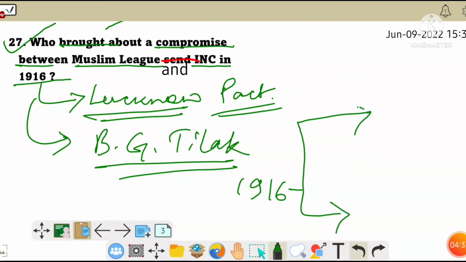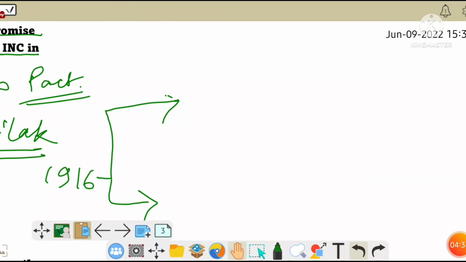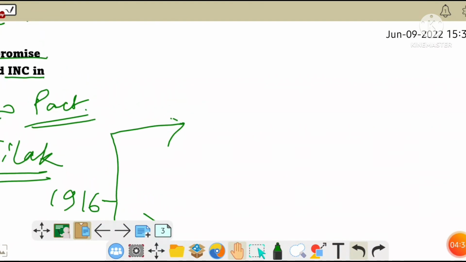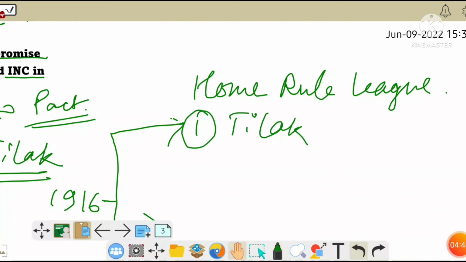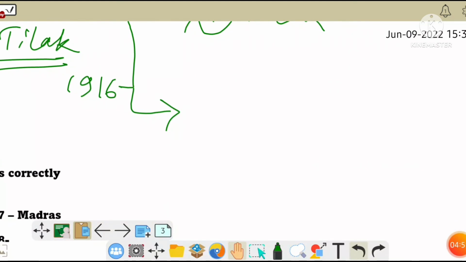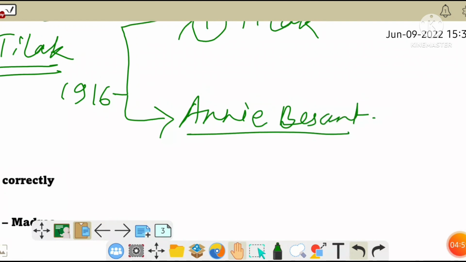In the year 1916, two Home Rule Leagues were established, one by Bal Gangadhar Tilak and another by Mrs. Annie Besant. Bal Gangadhar Tilak opened the Home Rule League at Pune, and Annie Besant opened the Home Rule League at Madras.